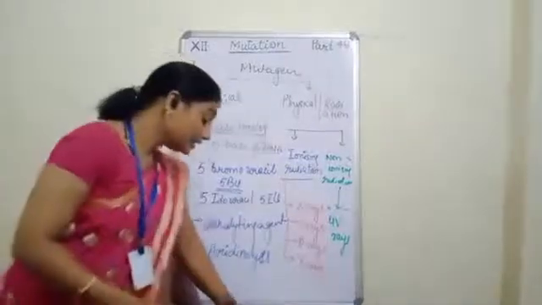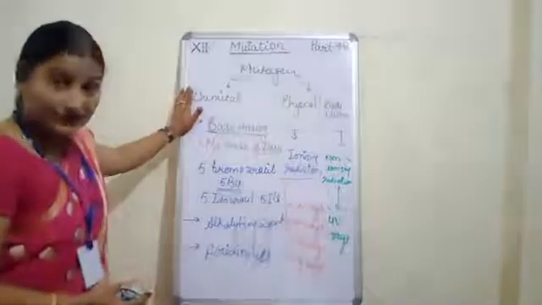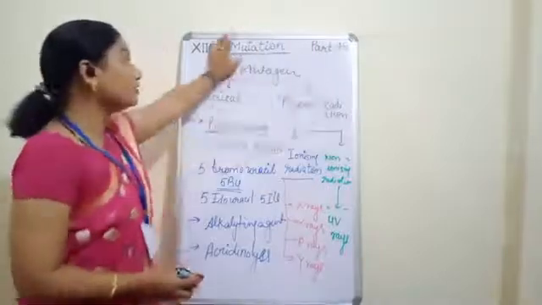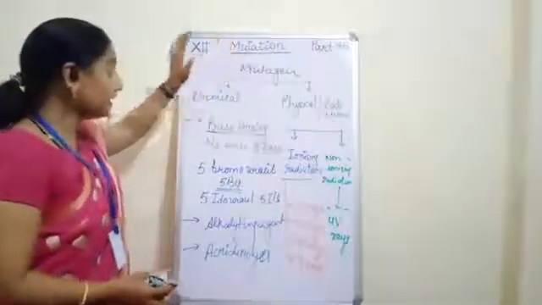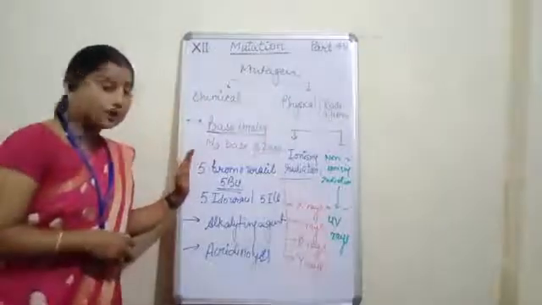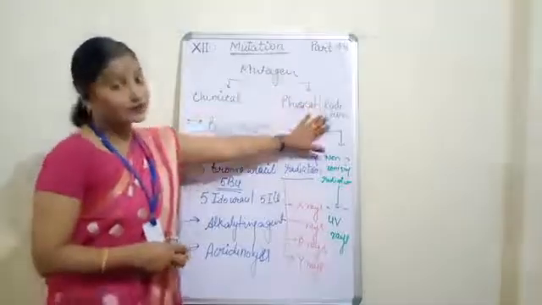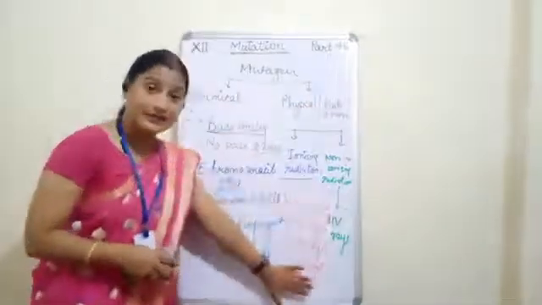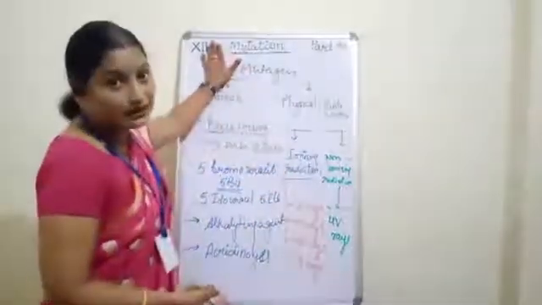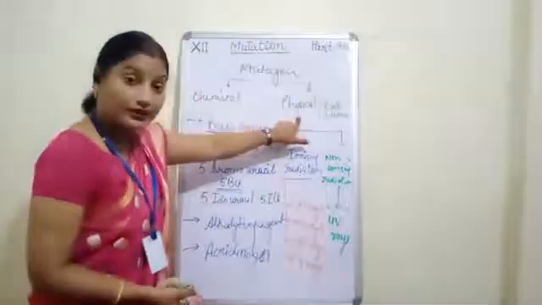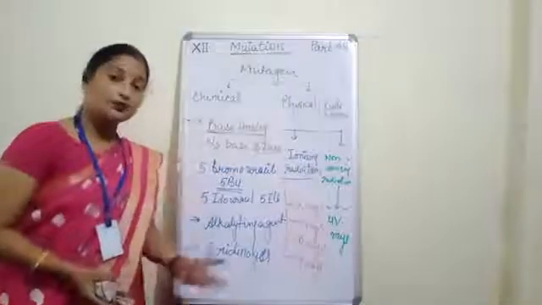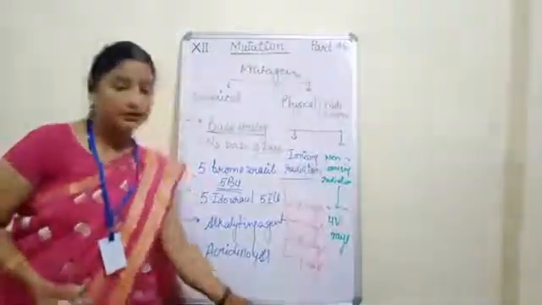So children, these are some chemicals as well as some physical effects because of which mutation can occur. Chemical mutagens will affect your chemical composition, and radiation, that is the physical ones, act because of some rays. If there is any change in the genetic makeup, then we can call it a mutation. Clear? Now, we will classify mutation into two different forms.